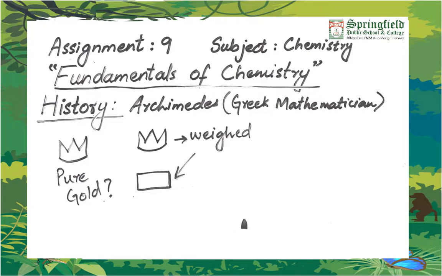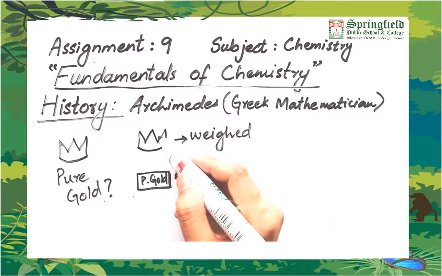He weighed the crown and the same mass of pure gold. Then he checked whether both of these displace the same volume of a liquid when they are submerged into the liquid. If they displace the same volume, then they will be made of the same metal.